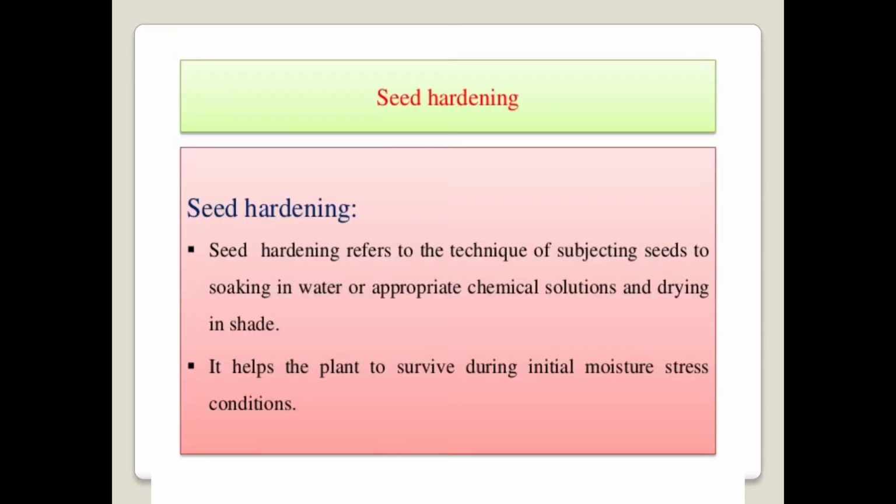soaked in water or another chemical solution, and after that these seeds are dried in shade. Particularly, seed hardening helps the plant to survive during the initial moisture stress condition. That means by the application of seed hardening, the crops survive the initial moisture stress condition, that is, during the initial growth stages of the crop. So this is also one of the important techniques for the mitigation of drought under rainfed conditions.